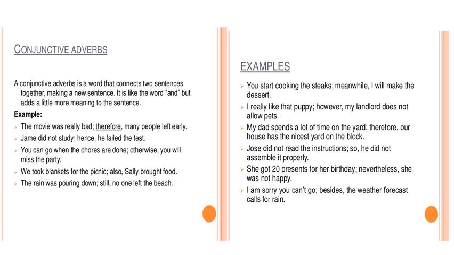So now we are going to see the conjunctive adverbs. A conjunctive adverb is a word that connects two sentences together, making a new sentence. It is like the word and, but adds a little more meaning to the sentence. जैसे ऐसे and function करता है ना, उसी तरह से conjunctive adverb भी work करेगा. But it would be, you can say, in more detail, और ज़्यादा उसको elaborate करेगा.